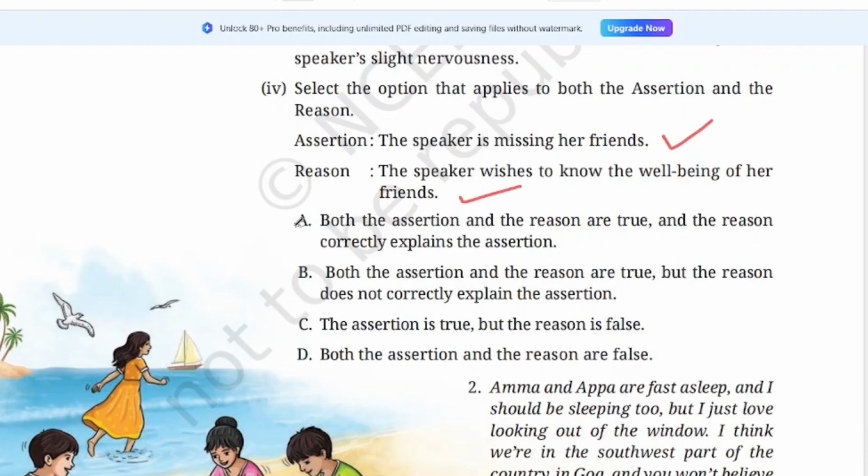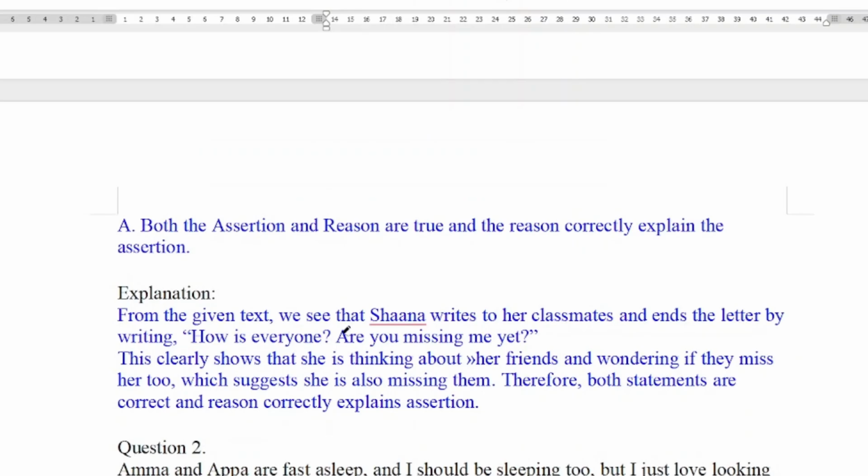So what is the correct answer? Both the assertion and the reason are true. These two statements are true. The assertion is true, the reason is also true, and the reason correctly explains the assertion. From the given text, we see that Shana writes to her classmates and ends the letter by writing, how is everyone? Are you missing me yet? So when she is writing the postcard and ending the letter, she writes this: how is everyone? How are you? Are you missing me?